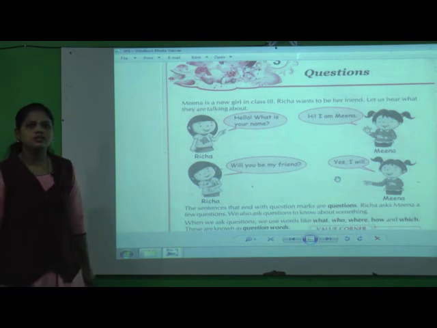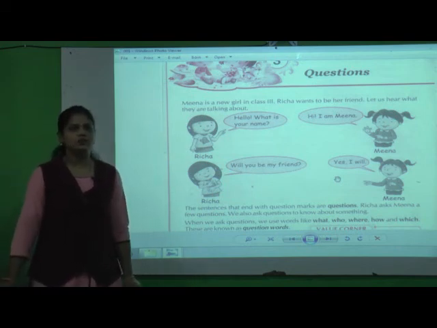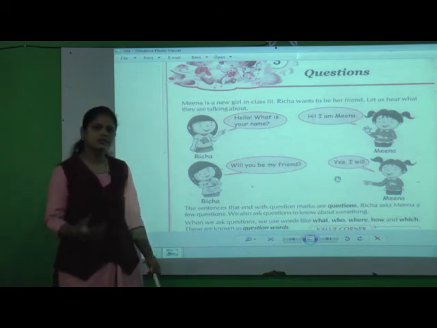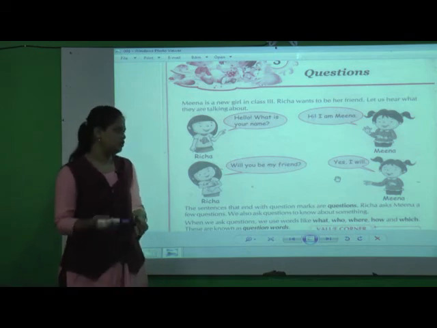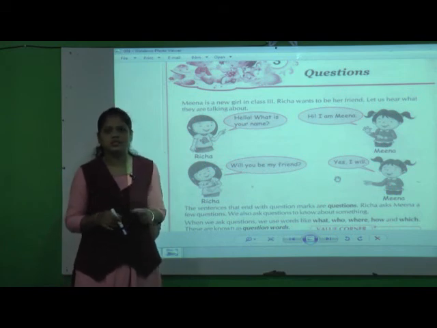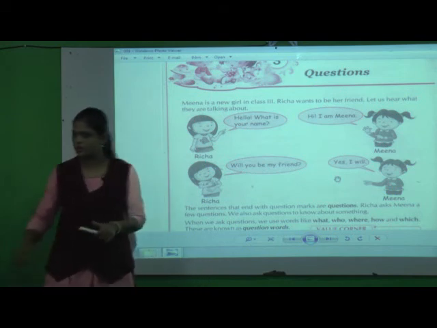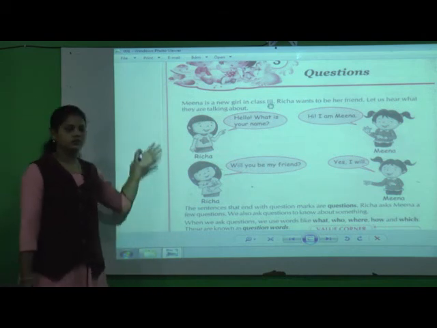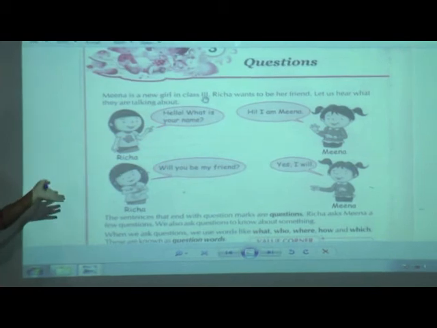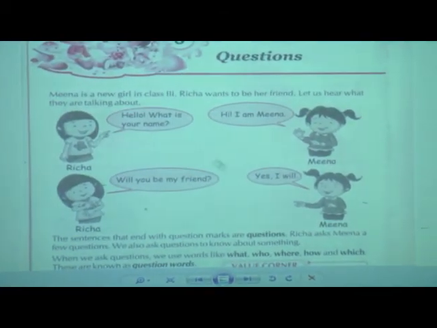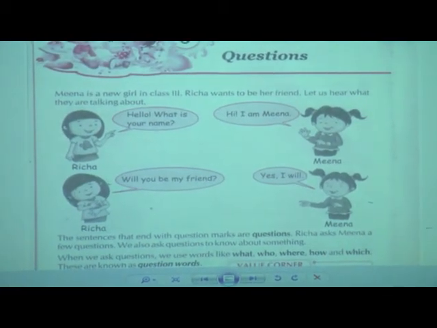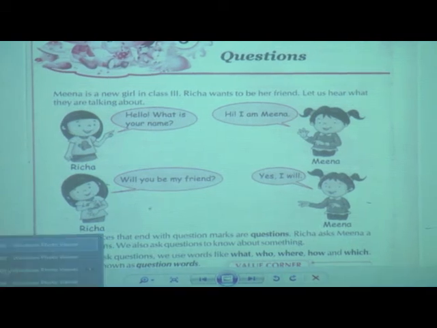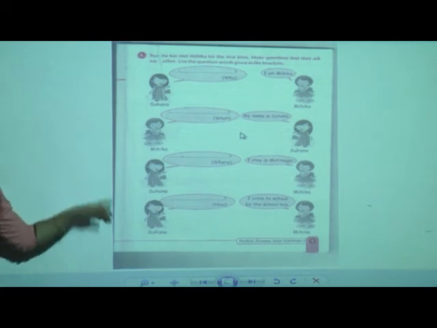Okay. Now students, in the last period I told you why we ask questions: because we want to get some information, or we have to know about something. That's why we ask questions. Now in your grammar textbook, we saw the conversation between Richa and Meena, who are in the 3rd standard class. Again, we solved this question in your grammar textbook.